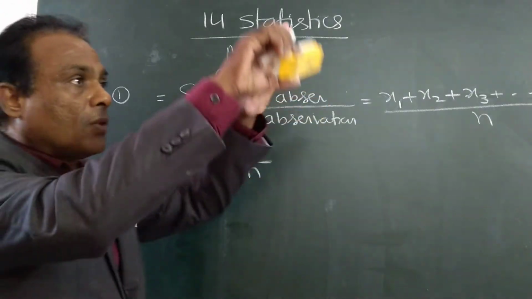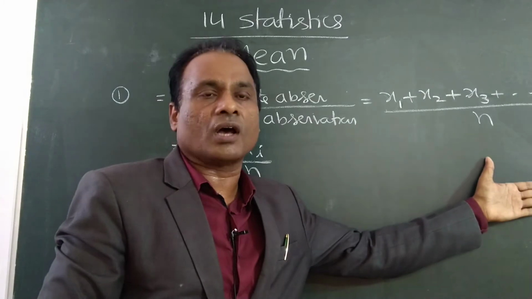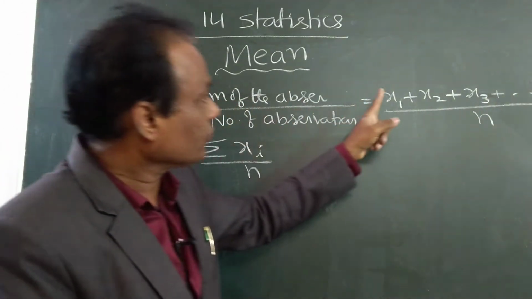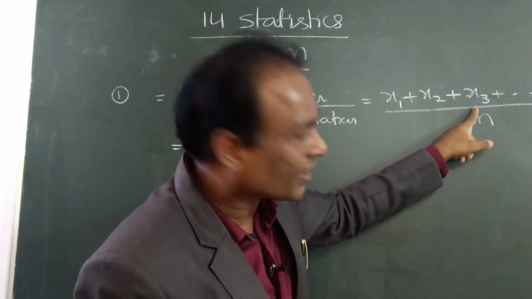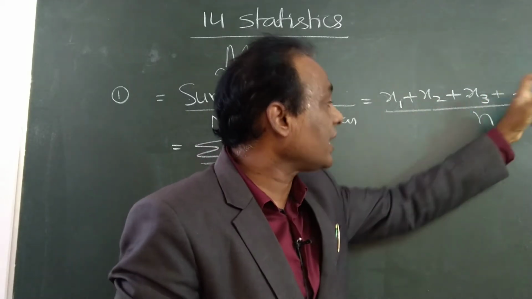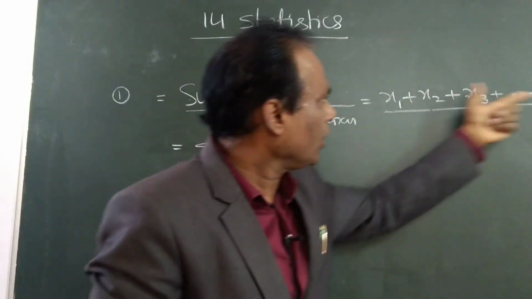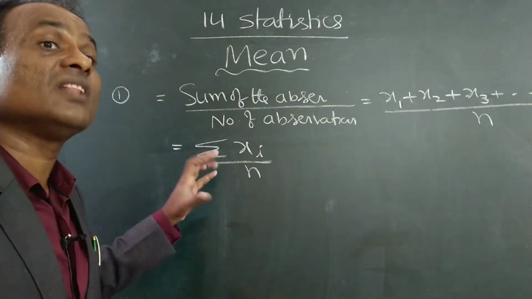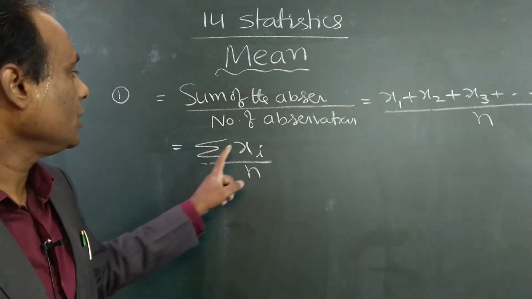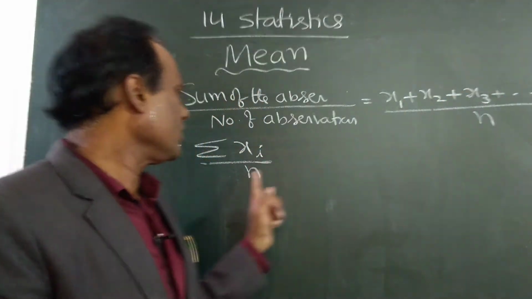Mean is the sum of the observations divided by the number of observations. Suppose we have 6 subjects' marks. How to find the mean? Add all 6: first subject plus second subject plus third subject, like that. If we have n terms, add all n terms and divide by n. Instead of writing in full, we can use the symbol sigma, which means sum. Xi means the general term, and n is n only.